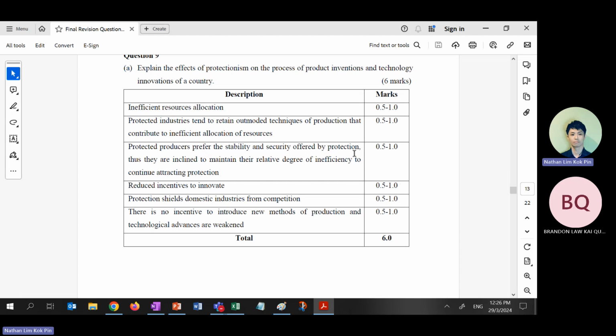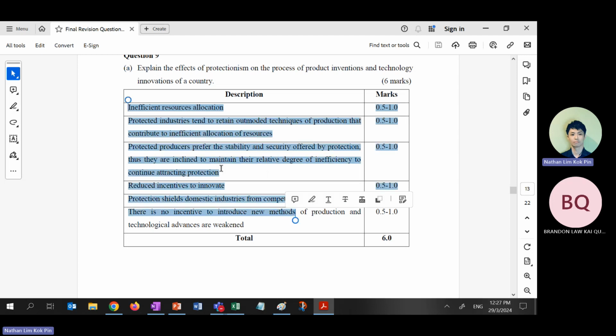Protectionism means government policy that imposes artificial barriers to shield the domestic producers, or to reduce competition for the domestic producers to compete. All right. Okay. So these are the effects.